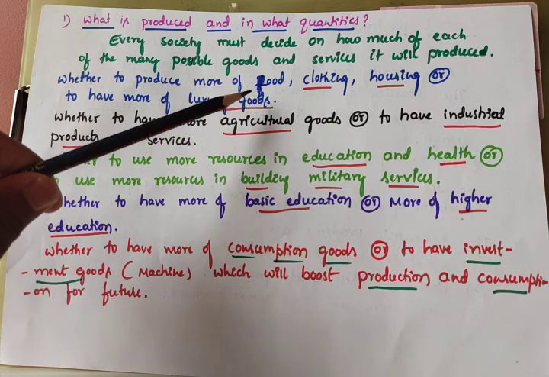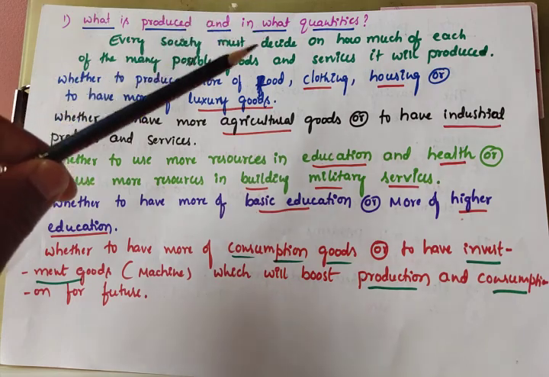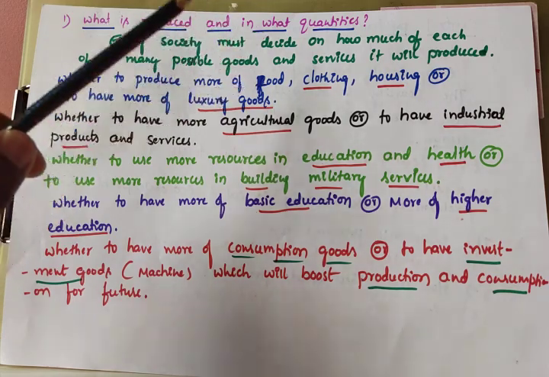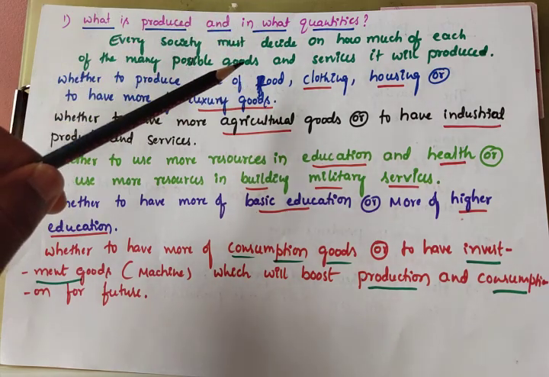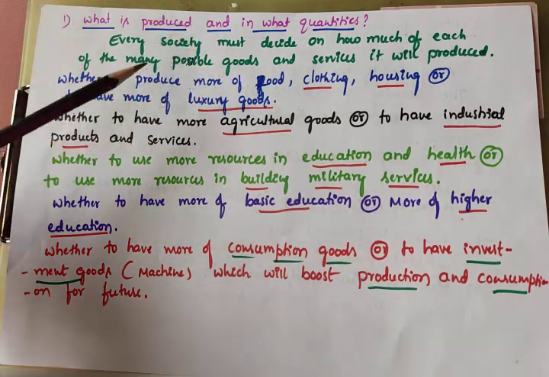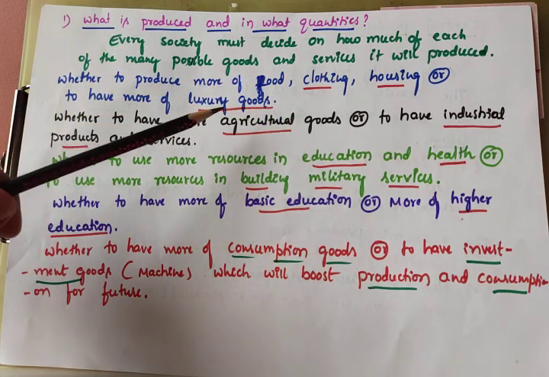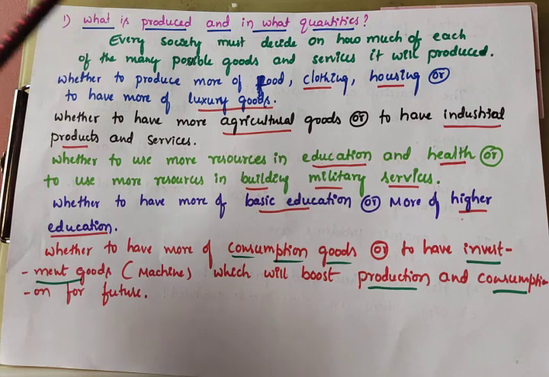So in this situation, economics will help with the technique to decide which one we have to produce. For this problem, economics will give the solution, depending upon the situation. Whether to produce more food, clothing and housing, or more luxury goods, this is the biggest problem.